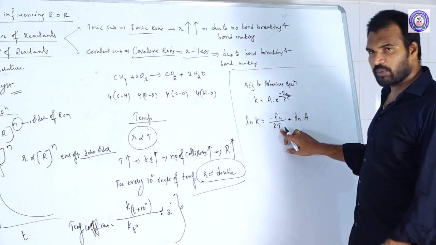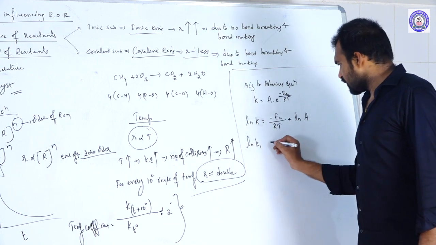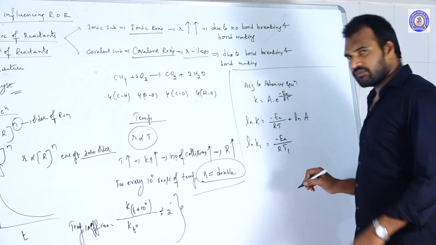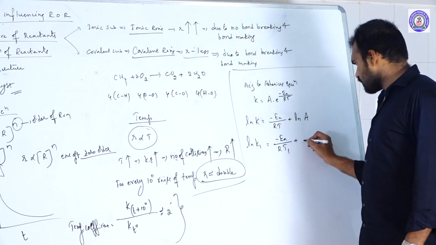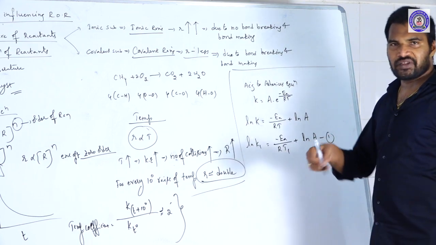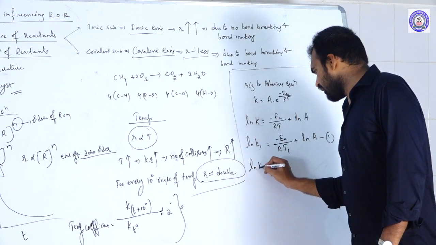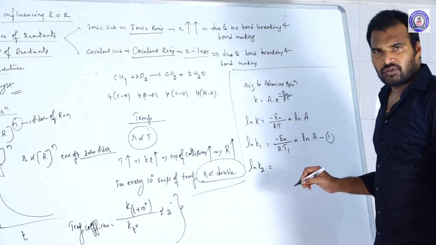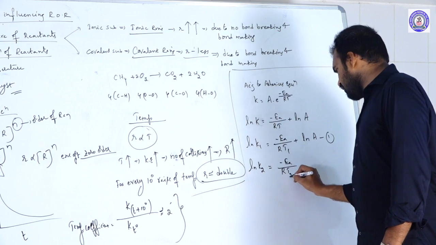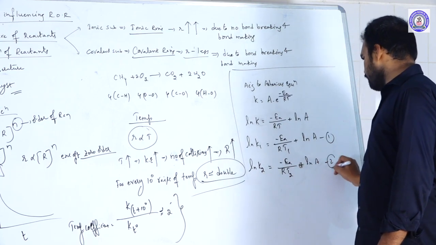Suppose at temperature T1, ln K1 is equal to minus EA by RT1 plus ln A. This is equation number 1. Similarly, you write the same equation at temperature T2, that is ln K2 is equal to minus EA by RT2 plus ln A.